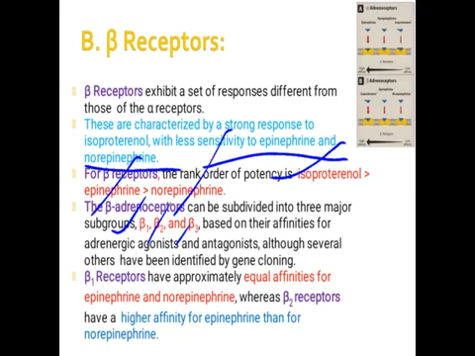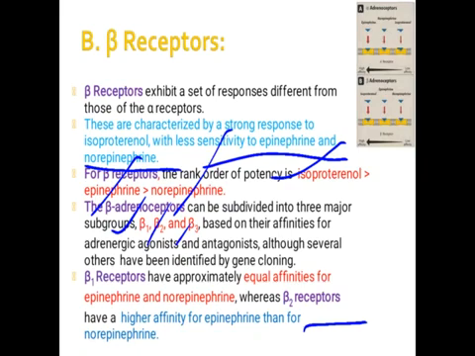Beta 1 has equal affinity for both epinephrine and norepinephrine. But beta 2 has more affinity towards epinephrine than norepinephrine. So whether it is epinephrine or norepinephrine, similar binding will be seen in the case of the beta 1 receptor, but for the beta 2 receptor there is more affinity for epinephrine than norepinephrine.